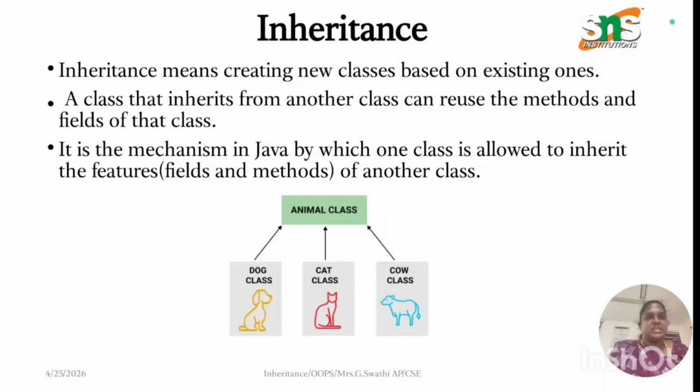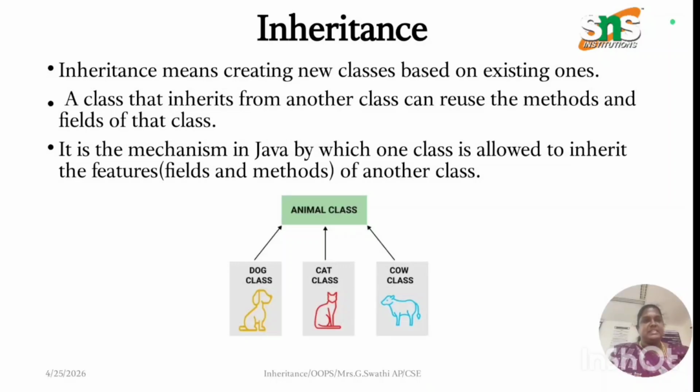Inheritance means creating new classes based on existing classes. A class that inherits from another class can reuse the methods and fields of that class. It is a mechanism in Java where one class inherits the features, fields and methods of another class. For example, it is a parent-child relationship. The methods and fields of the parent class will be inherited by the child class, and any new fields and methods are created only for their own subclass, their own child class.